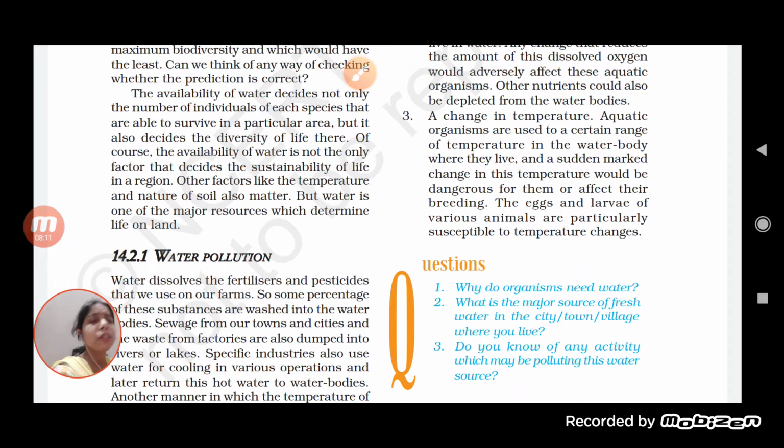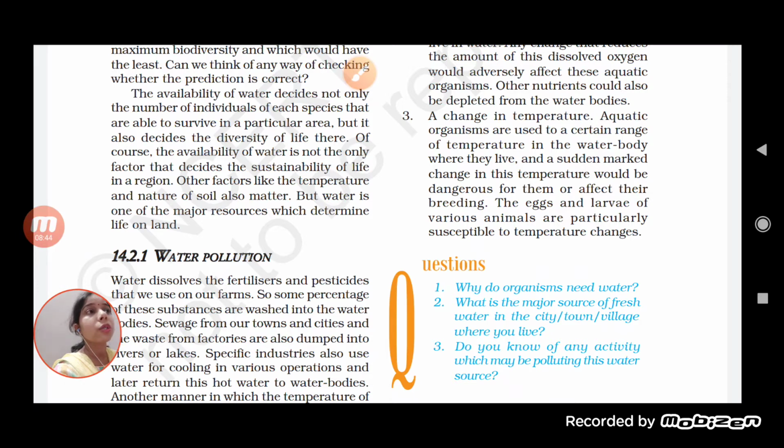Change in the temperature means change in the environment, and you know that a change in the environment is not suitable for every living organism, right? There are organisms which are able to adapt themselves according to the environment, but there are organisms which are not able to survive in a drastic change. On that basis, we can say that a change in temperature is going to affect the living organisms.